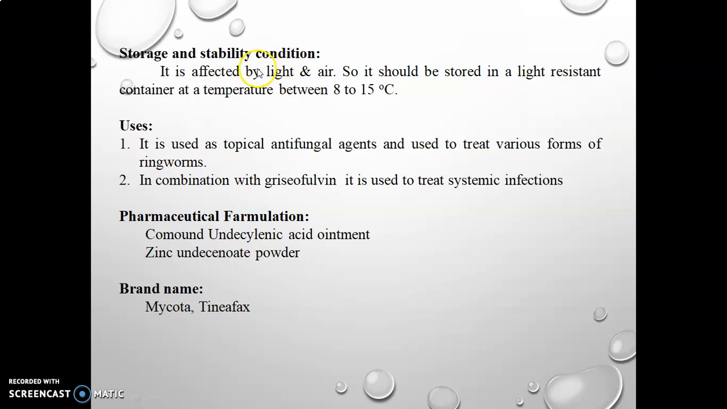Storage and stability condition: it is affected by light and air, so it is stored in a tightly closed, light resistant container at a temperature between 8 to 15 degrees Celsius. Uses: it is used as a topical antifungal agent and is used to treat various forms of ringworm. In combination with griseofulvin, it is used to treat systemic infection. Pharmaceutical formulation: compound undecylenic acid ointment and zinc undecylenate powder. Brand names Mycota and Tiniafex.